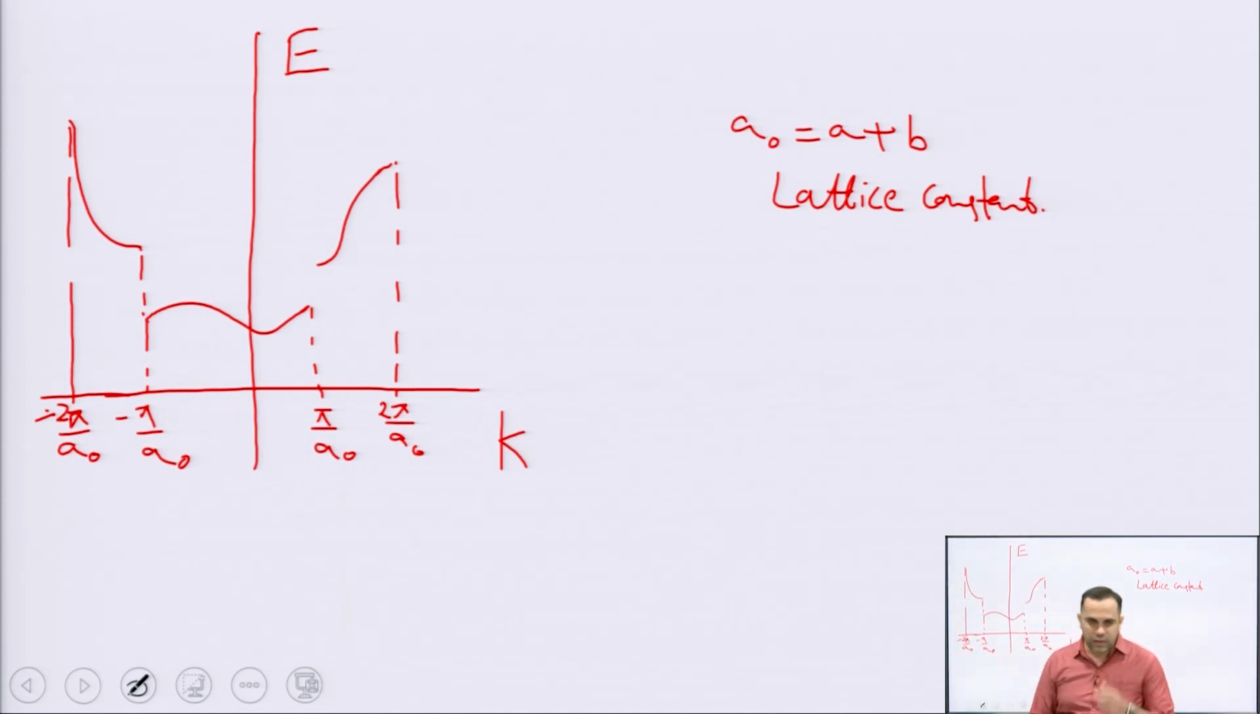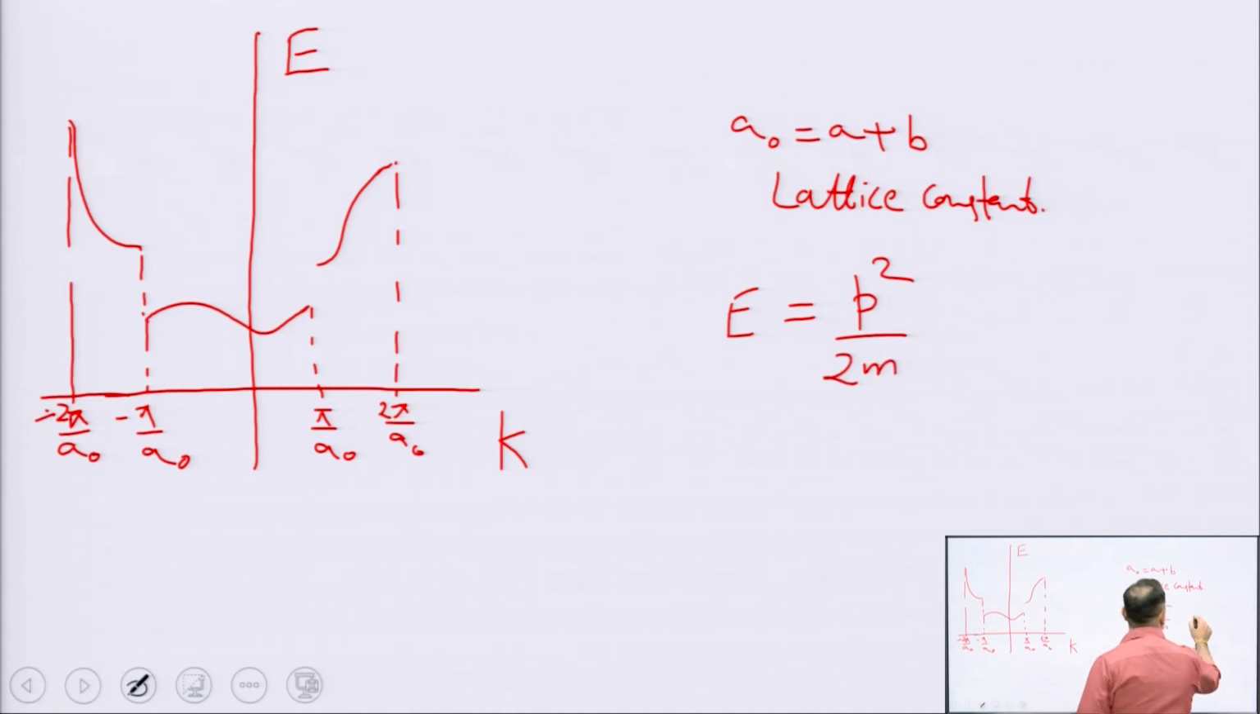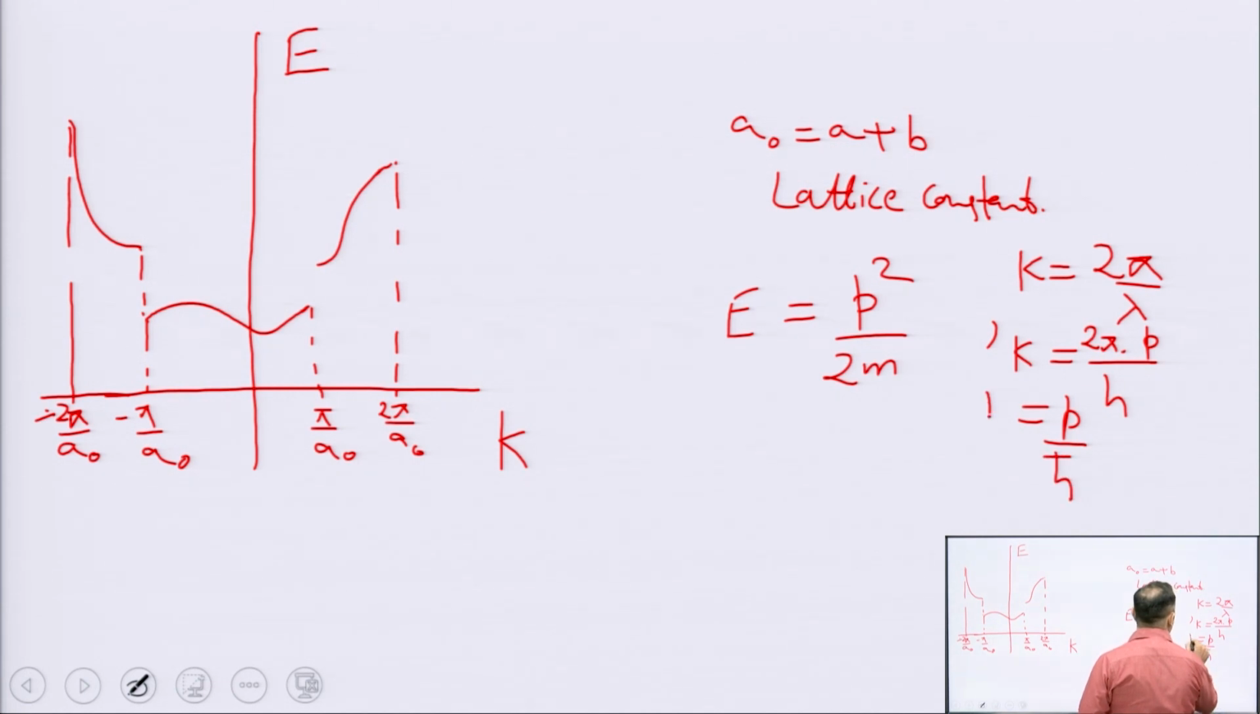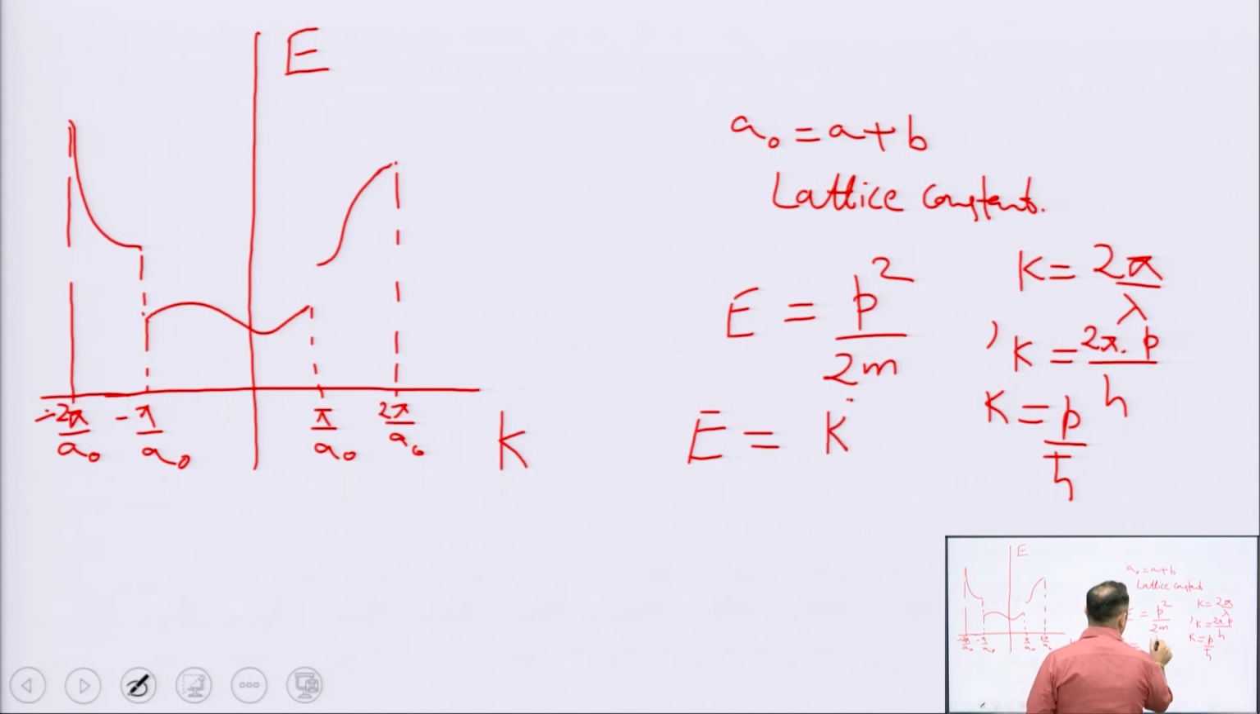Why do we see a parabolic behavior? It is because the energy can be given by p square by 2m, and we know that k is equal to 2 pi by lambda, and lambda is h over p, the de Broglie wavelength. So, this can be written as p by h bar. And if I replace p in the energy equation, I can get k square h bar square by 2m.